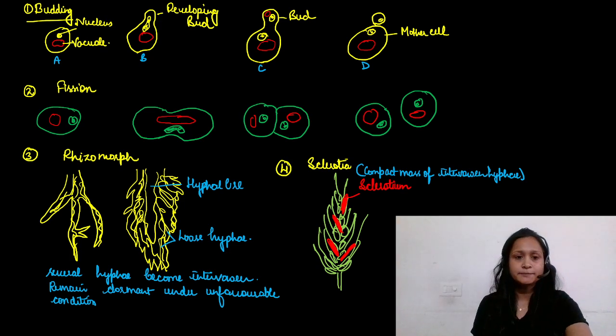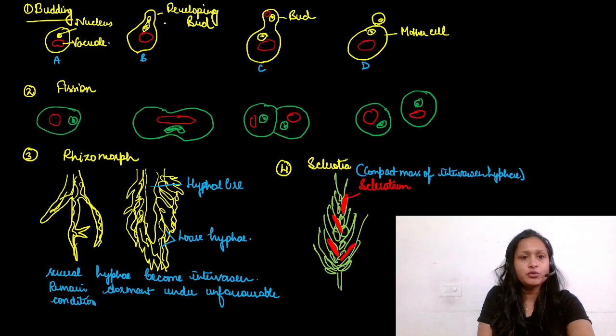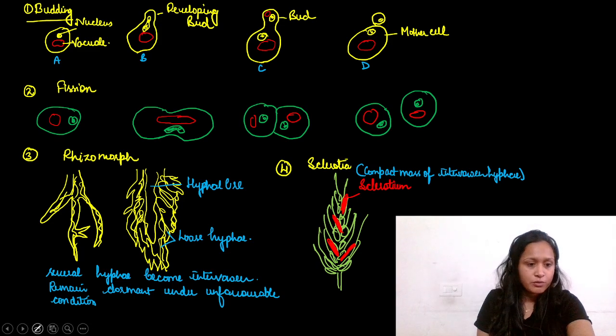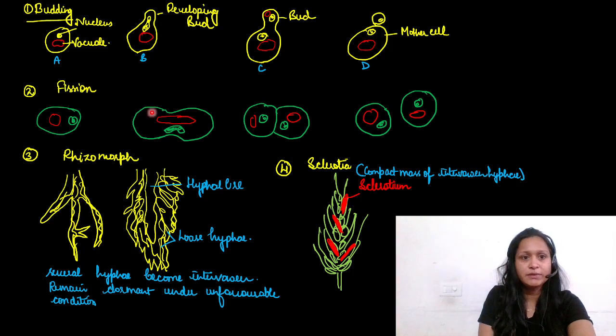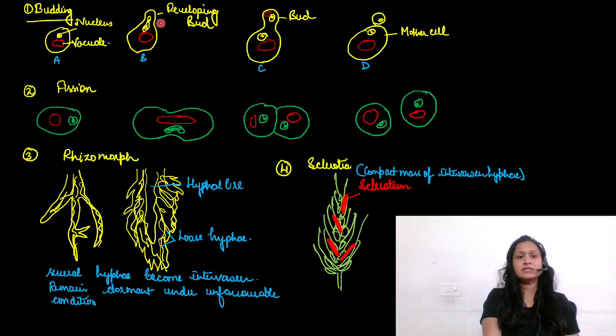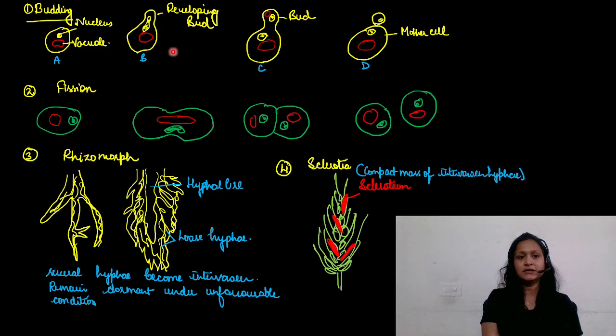So in budding, a small bud protrudes out. You can see here a small bud, let me take a pointer. This is a bud which is protruding out, and finally karyokinesis occurs, the nucleus divides, and finally we have two cells.